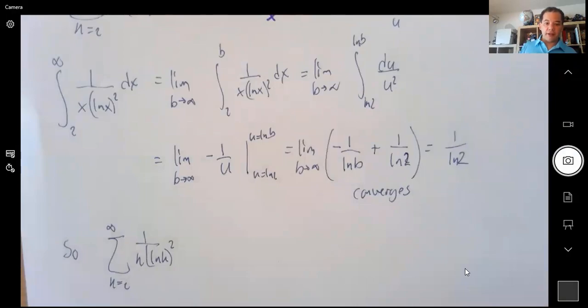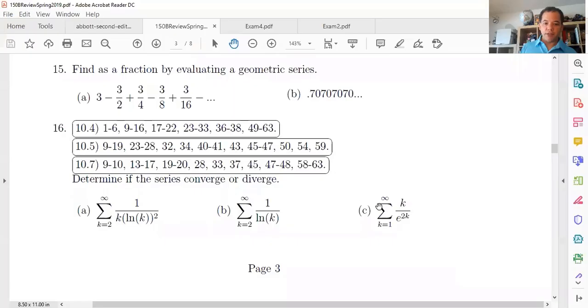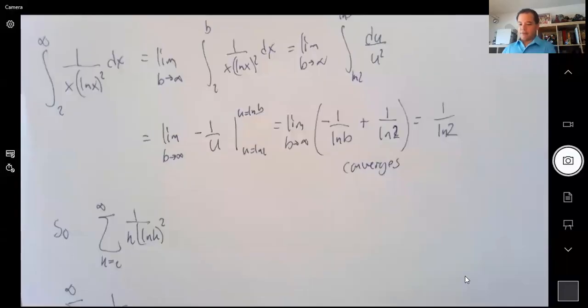We have this part B. Okay, we can do all of them actually really quickly. So part B can be done super quick. That's the good thing. So for part B, the sum of 1 over ln k from 2 to infinity can be done quickly as follows.